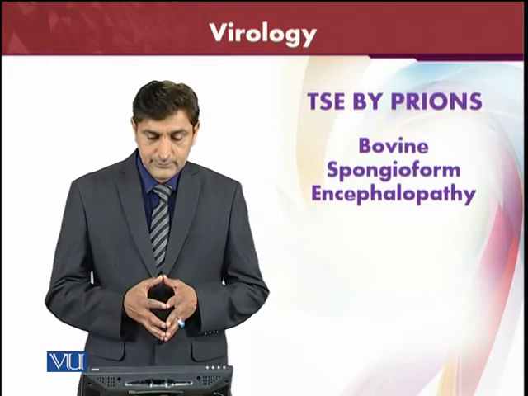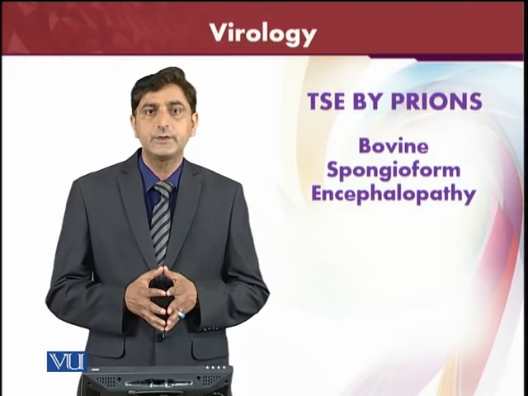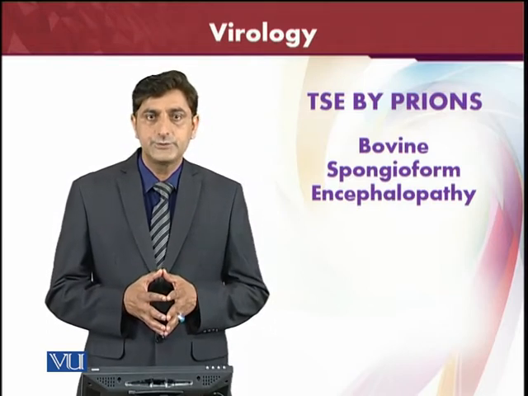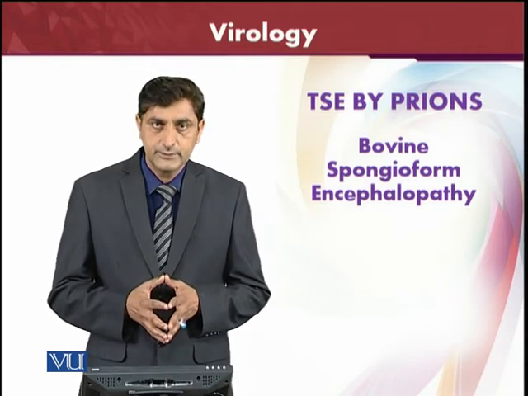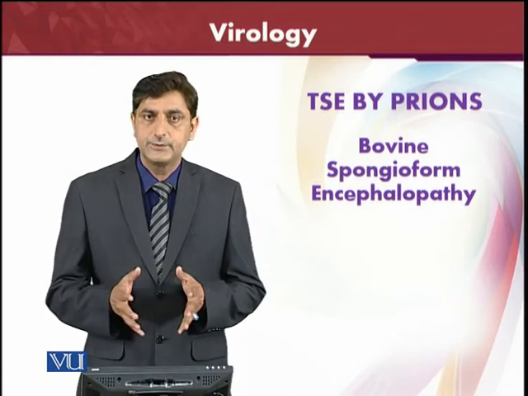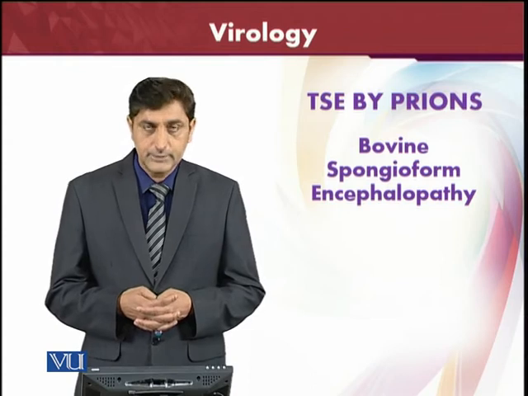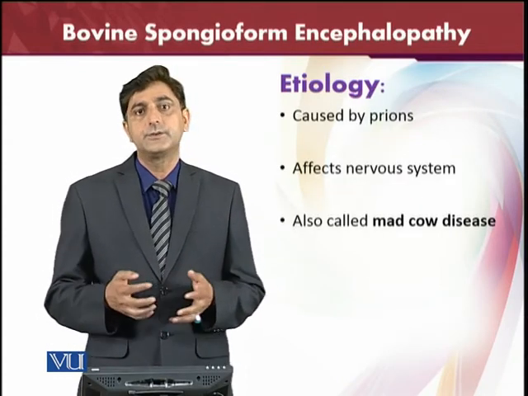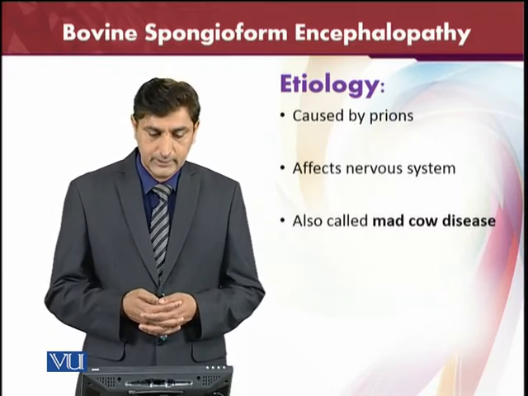The bovine spongiform encephalopathy is the encephalopathy which is caused in the cattle, called the bovine. Similarly, if it's caused in the sheep and goat, they are called the ovines. Equines are called the horses, and swines are the pigs and some similar kinds of animals. So for the bovine spongiform encephalopathy, we will see the etiology, its different signs and symptoms, and how the disease is transmitted from one animal to another.